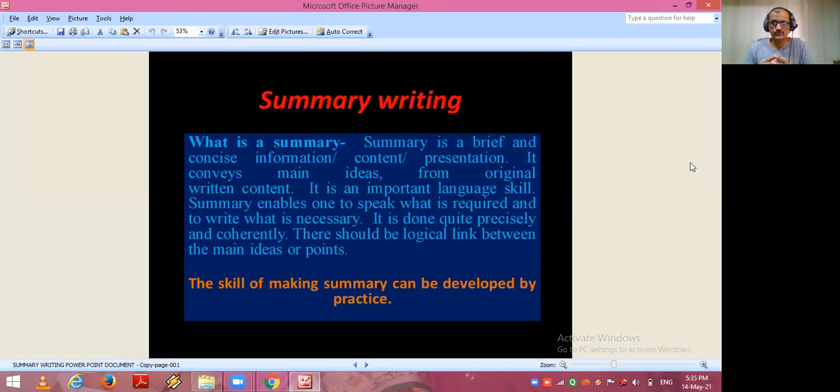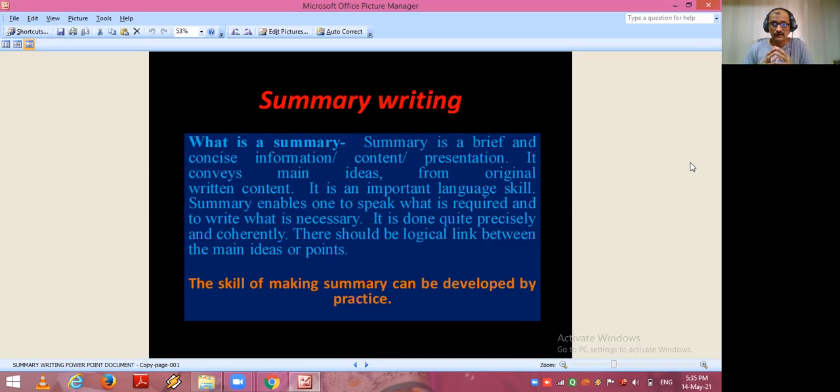Whenever you study a long paragraph and the question is to write a brief summary of the given extract, there is no need to write long sentences. In brief, in concise information, you have to express what you have read in the given extract. In short, you have to present your answer in the board examination paper.